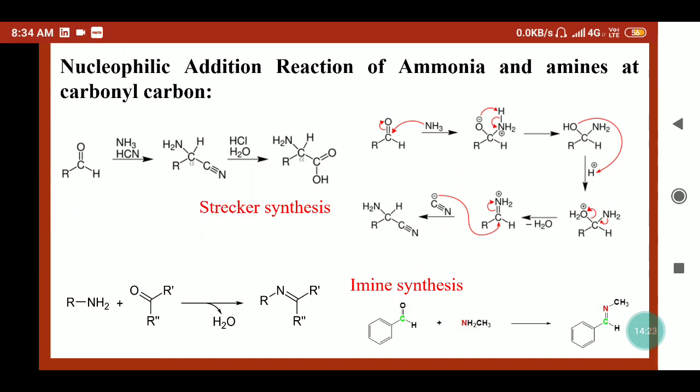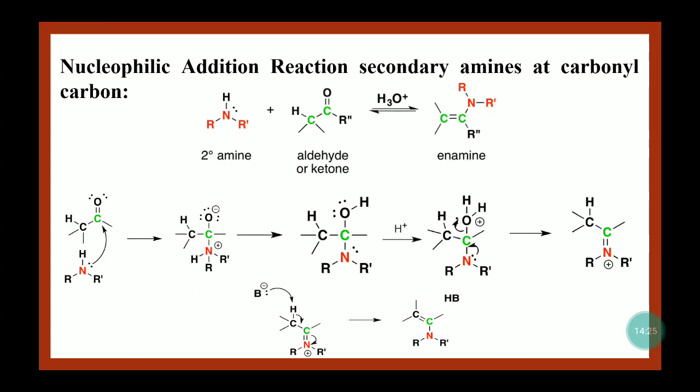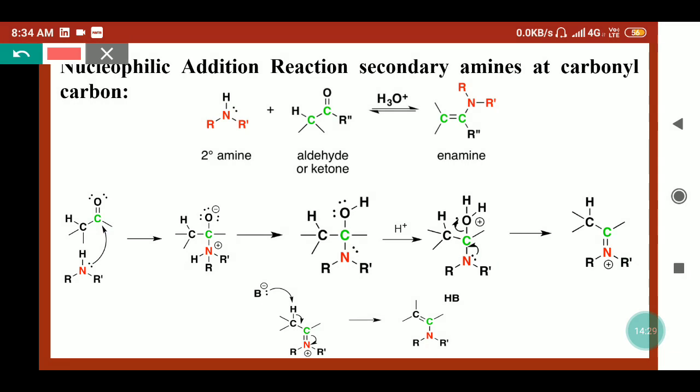If secondary amines react with the carbonyl compound, then they form enamines. Here we can see the reaction and mechanism. A secondary amine reacts with an aldehyde or ketone which contains an alpha hydrogen, and then it will form the enamine structure. First, the amine will react with the carbonyl carbon by a nucleophilic addition reaction, so an adduct will form.